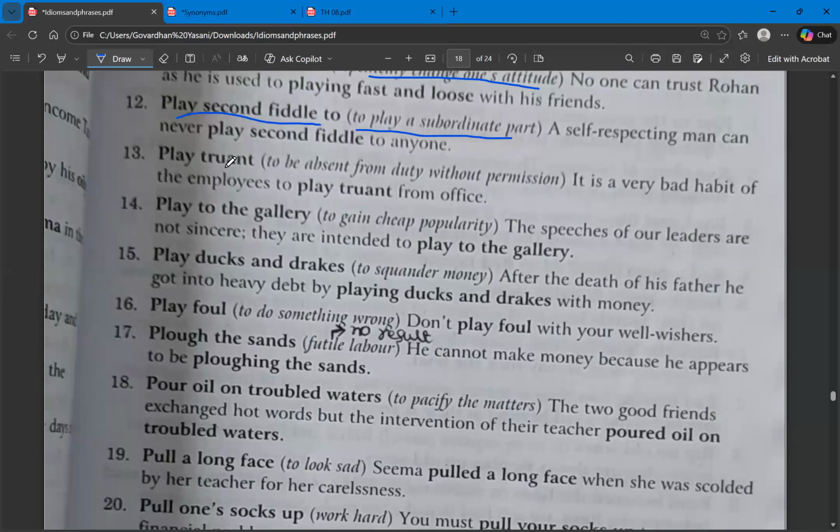Next, play truant. Play truant means to be absent from duty without permission. What is the other idiom for this? French leave.